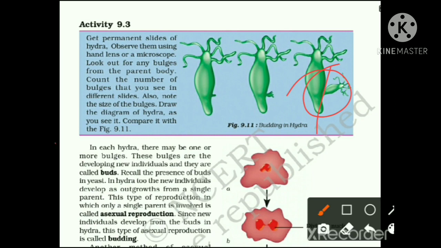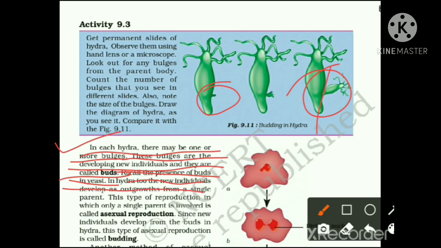So in each Hydra there may be one or more bulges. These bulges are developing new individuals, and they are called buds. Recall the presence of buds in yeast. Yes, it was also present in yeast, and the method by which yeast reproduce is budding. In Hydra too, the new individuals develop as outgrowths from the single parent.